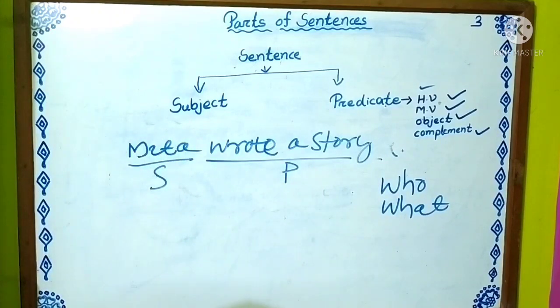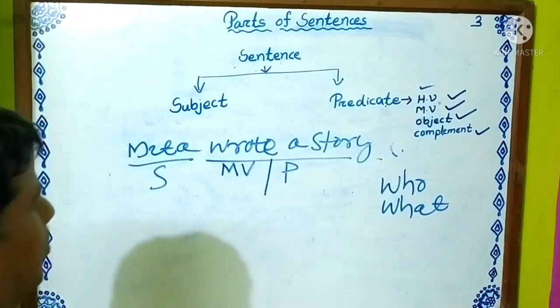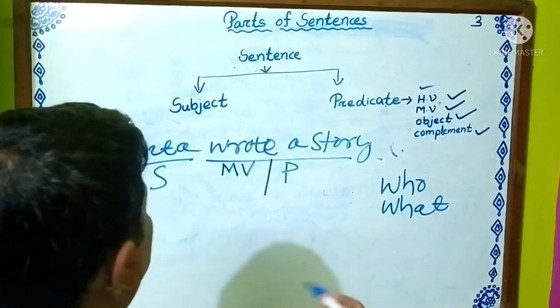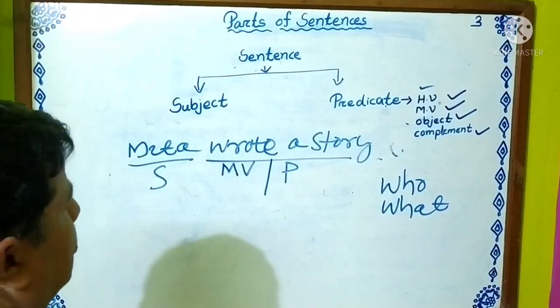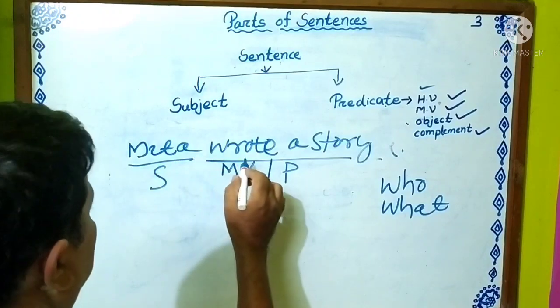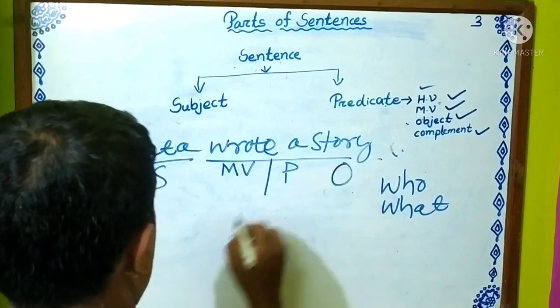It is the main verb. Then we come to the object part. Mita wrote a story. A story is the object.